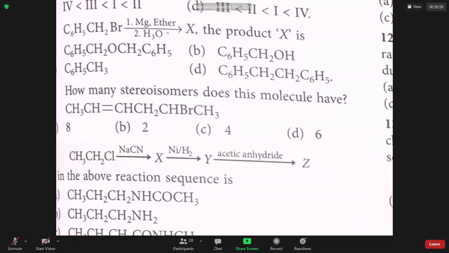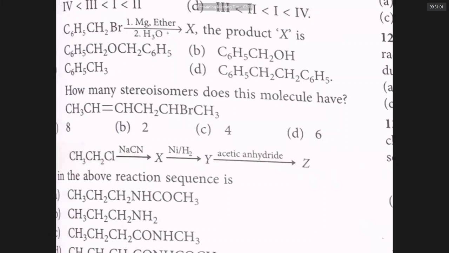In that NH2, in the last step, H is replaced by COCH3. So simple, right? The first reaction is nucleophilic substitution. The second reaction is reduction. And the third reaction is an acid-base reaction.